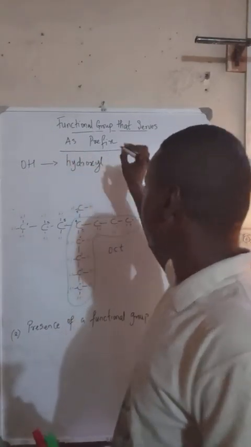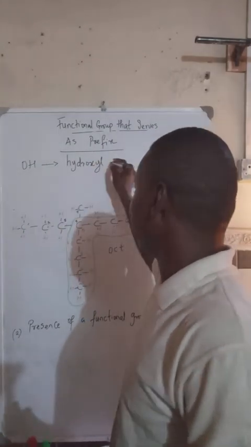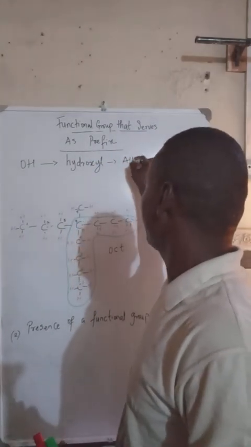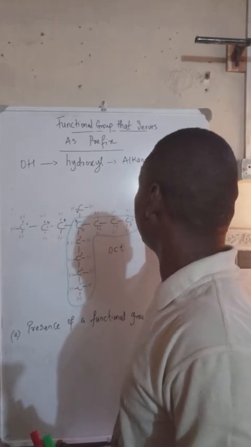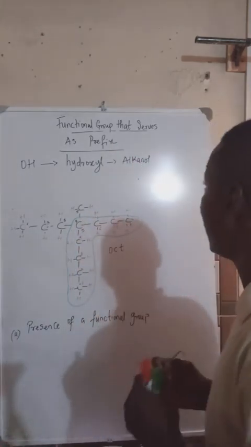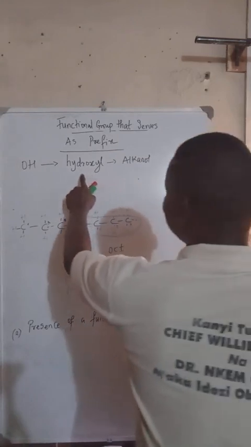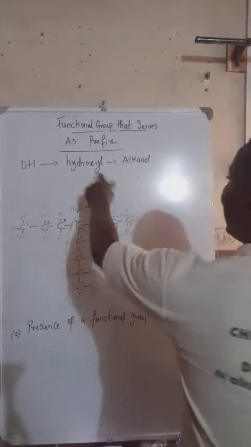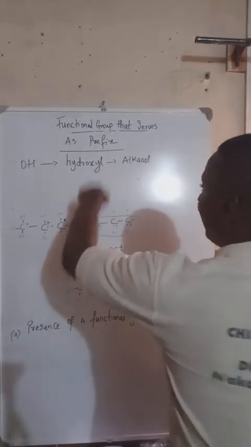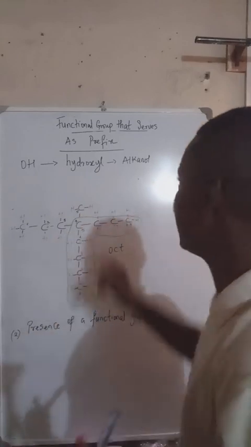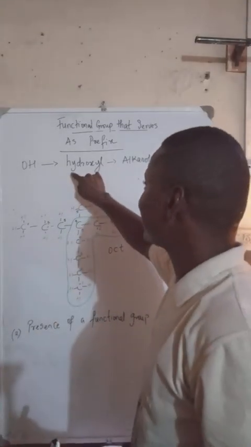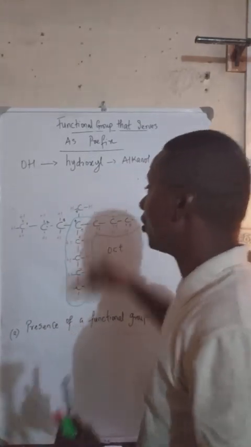It is called hydroxyl. Now, like I said, this is also from the family of alkanol, but this time around, it is not standing as a suffix, rather it is standing as a prefix. So when it stands as a prefix, it doesn't end with "ol", rather it comes with the name hydroxyl.